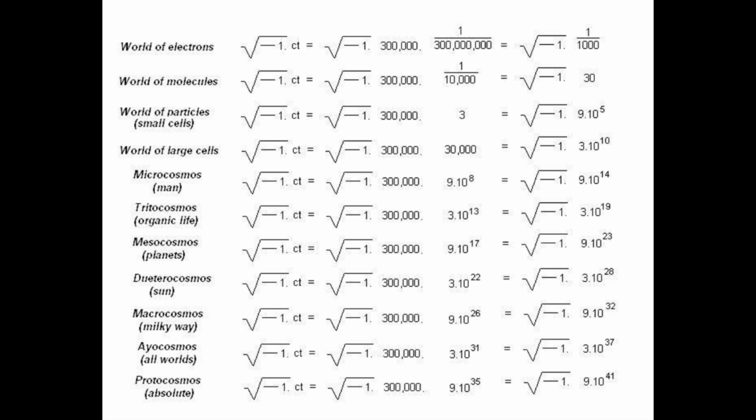For the deuterocosmos, a 29-figure number. For the macrocosmos, a 34-figure number. For the iocosmos, a 38-figure number. For the protocosmos, a 42-figure number, or the square root of -1, times 9 to the power of 1041, which in other words means that during the life of the protocosmos, a ray of light travels 900 duodecillion kilometers.